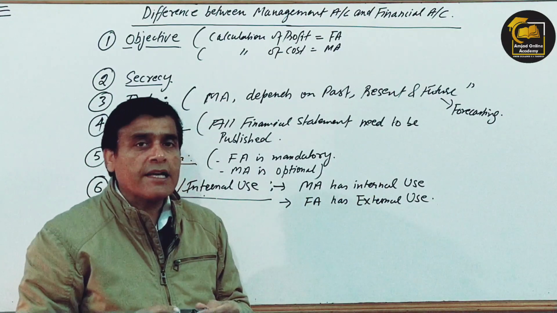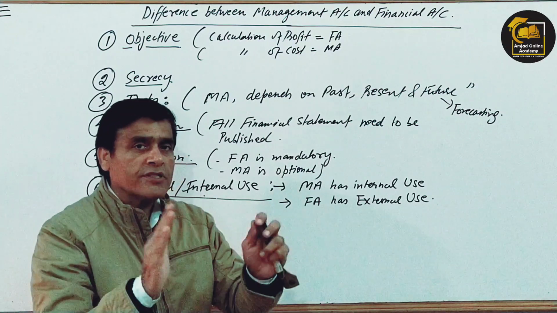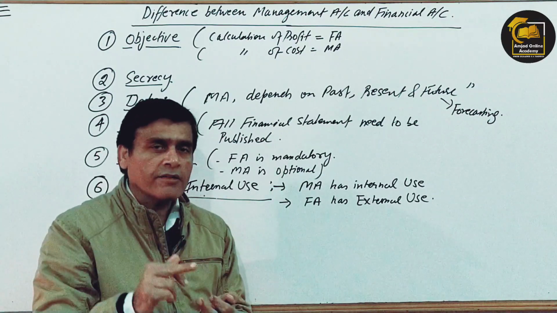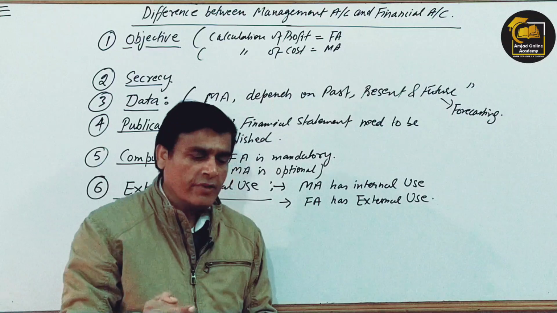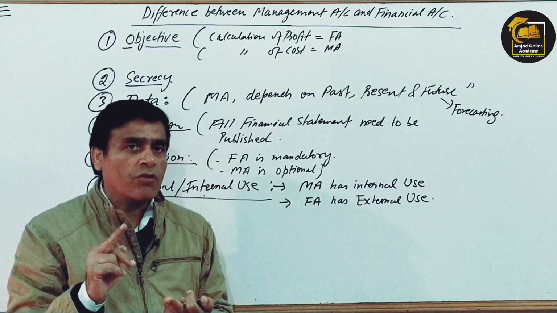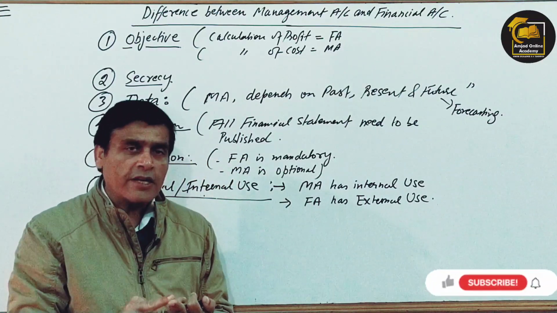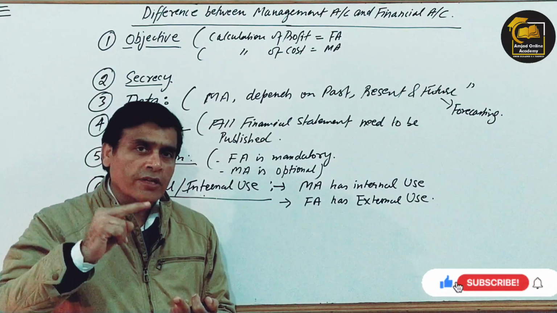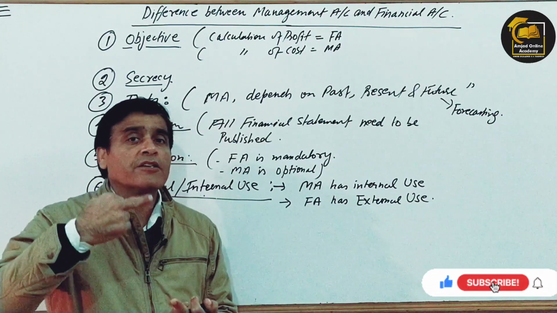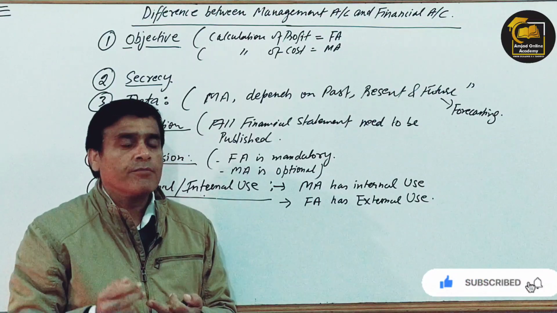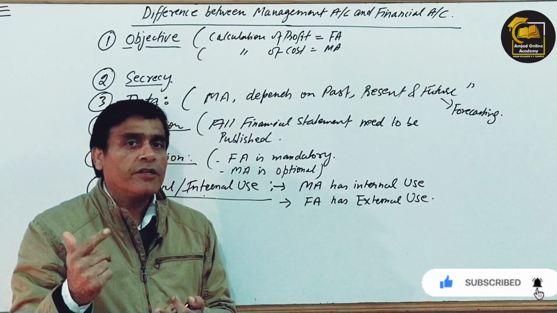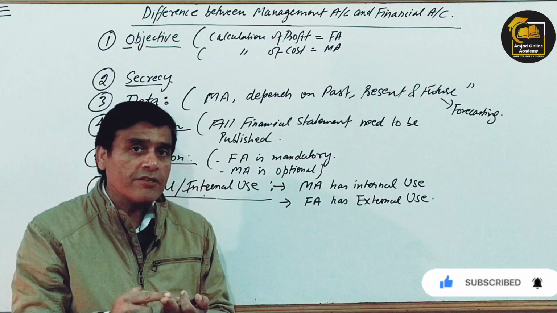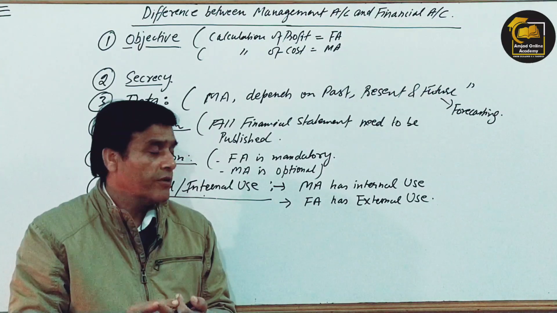Management accounting, as I have told you, now all the points are correlated. You can anticipate yourself. When I said these are confidential, it means management accounting records are prepared to cater to the needs of internal management, right? Because they are highly confidential, only the internal management refers to them, right?